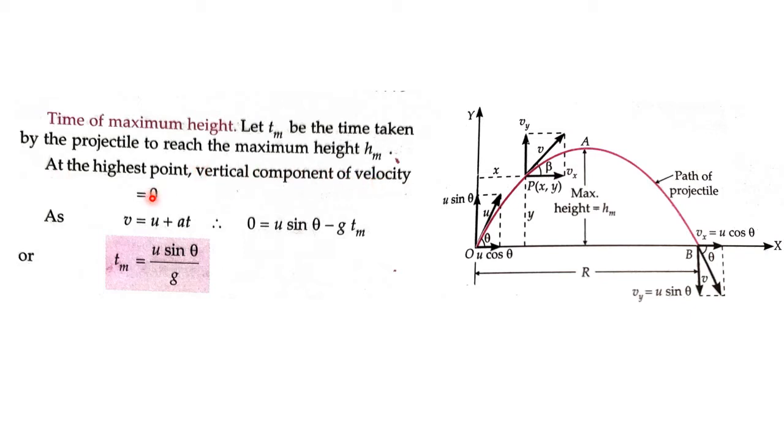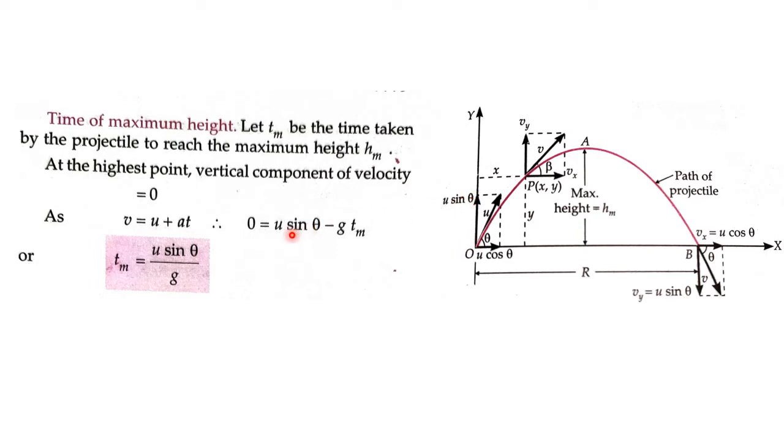As we have discussed, when the body moves along this part, what happens to the vertical component? It decreases, decreases, decreases, up till this point where it becomes 0. So at the highest point, what is the vertical component of the velocity? 0. Fine. So we can use our equation of motion v equals u plus at. In this case, what is the final velocity? 0. What is the initial velocity? It starts with the initial velocity u sine theta. So write down u sine theta.